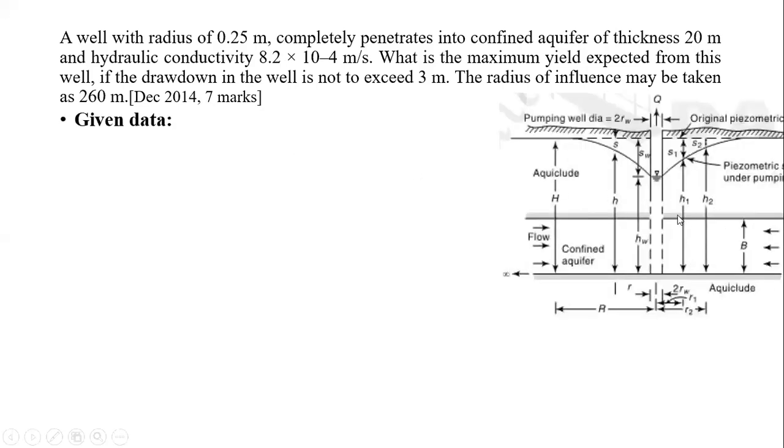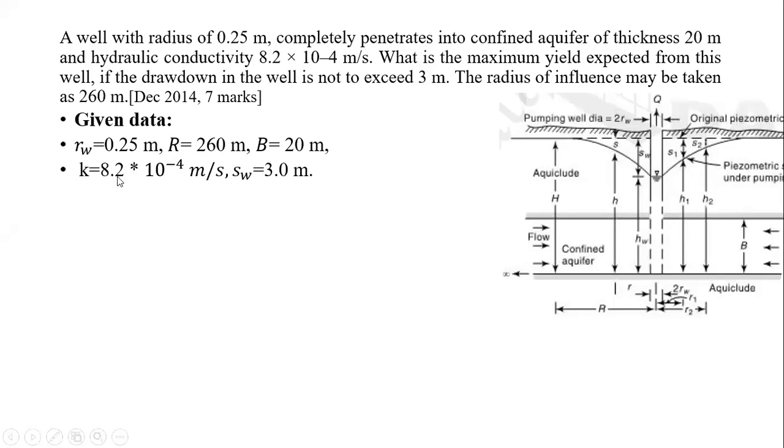This is the well I have considered over here. Observation wells, they have not given the data, but then also we'll consider that two observation wells are there. So RW is 0.25 meter, radius of influence 260 meters, B is 20 meters, then K is 8.2 into 10 raised to minus 4 meter per second, and the drawdown in the main pumping well SW is 3 meters. Okay, and we are asked to calculate capital Q.